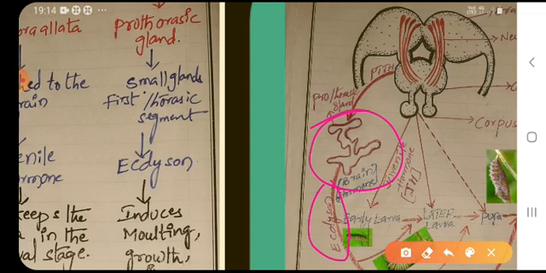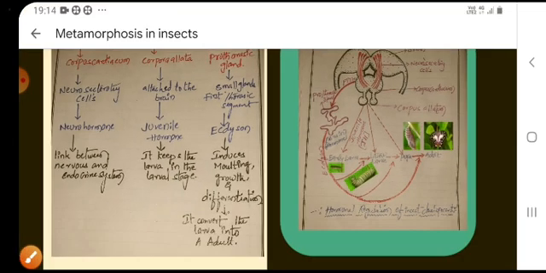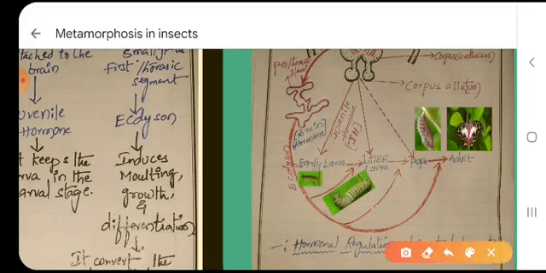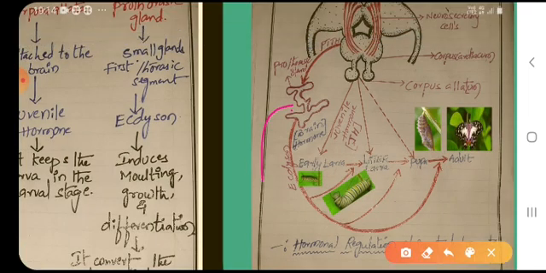Ecdysone induces molting, growth and differentiation of insects. This hormone converts the larva into an adult. Okay, this is the prothoracic gland releasing a hormone called ecdysone. Ecdysone participates in molting and growth of insects. It participates in the larval stage and in the pupa.